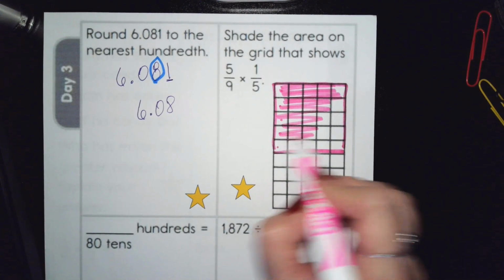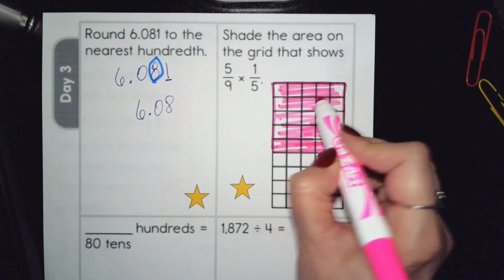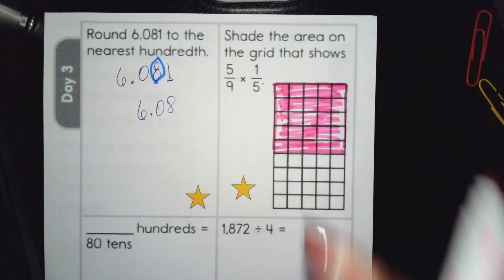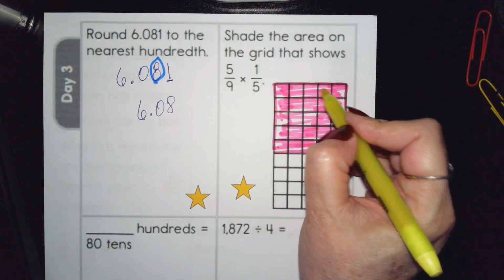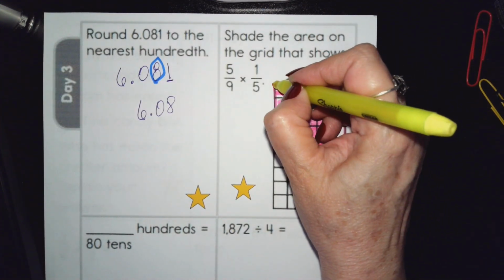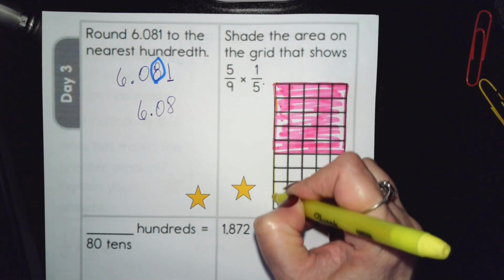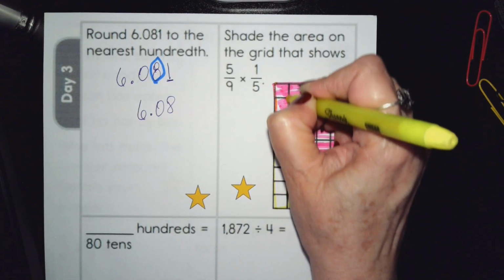And again, I'm not going to shade them in perfectly. I'm just going to kind of scribble it in. Okay? And then you have 1/5. You have 1, 2, 3, 4, 5 columns, but I only need one of them. So I'm going to come down. We might need to use a different color. This one's not showing it very well.